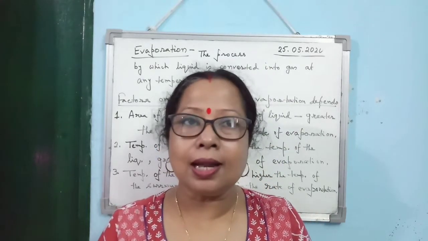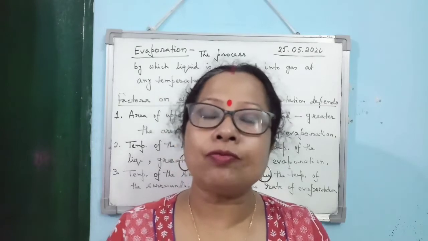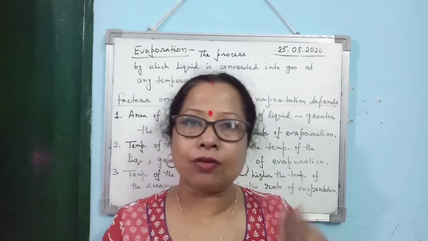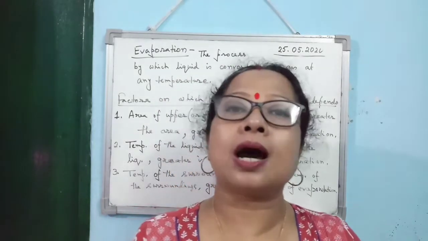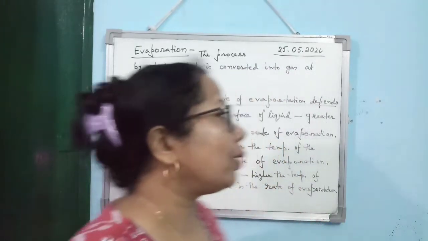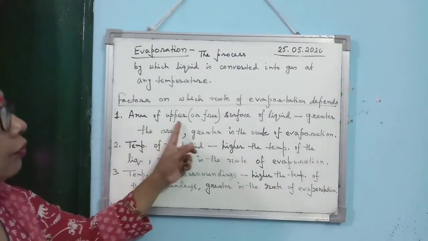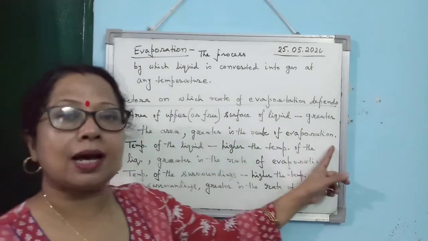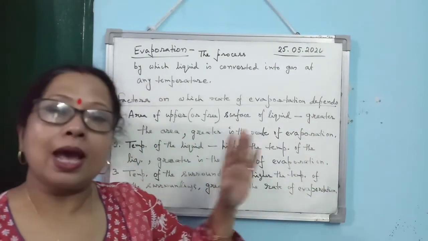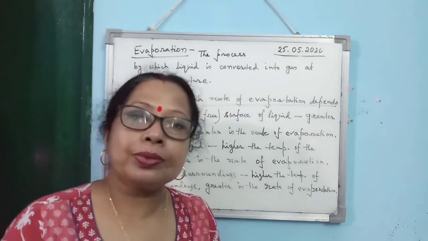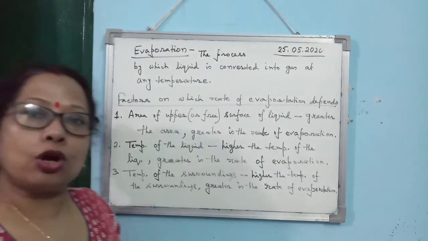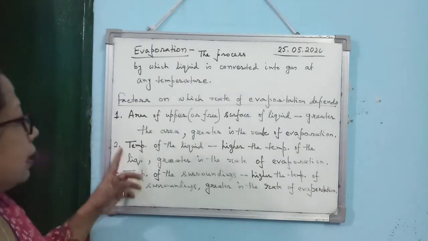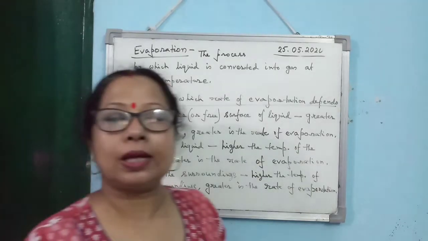Because you feel comfort. Why do you feel comfort? Because the sweat evaporates and it cools down your body. Alright, so what is the first factor? Area of the upper surface of the liquid. Greater the area, greater is the rate of evaporation. And when the area is small, the rate of evaporation is also small. Is that clear?